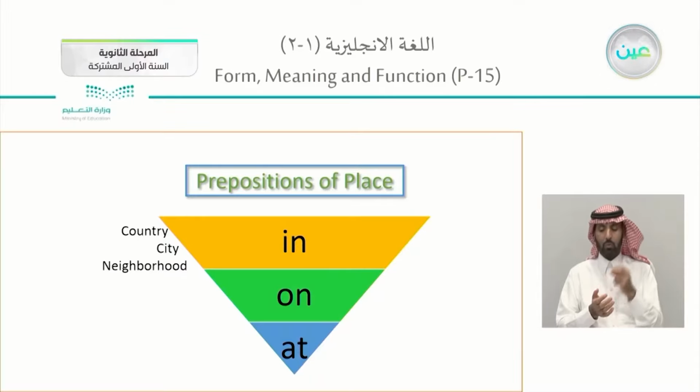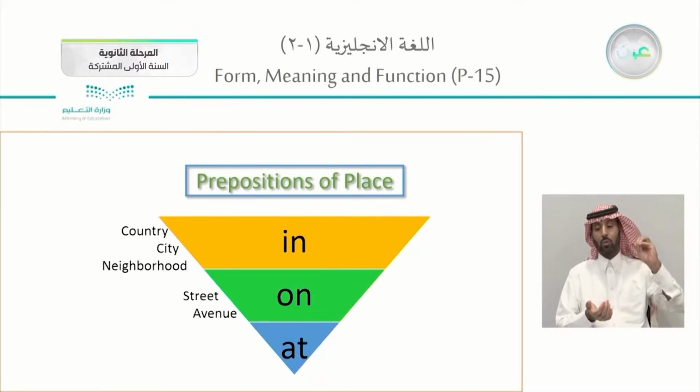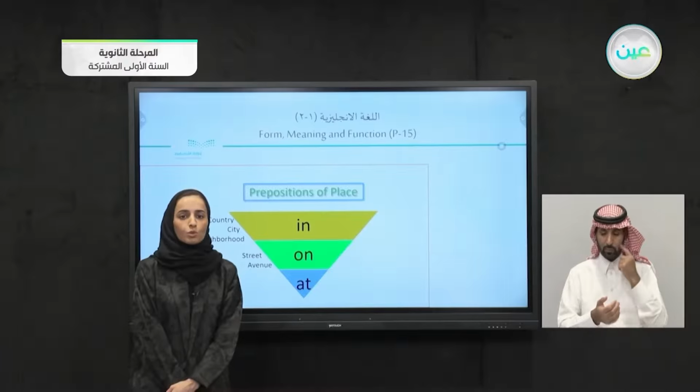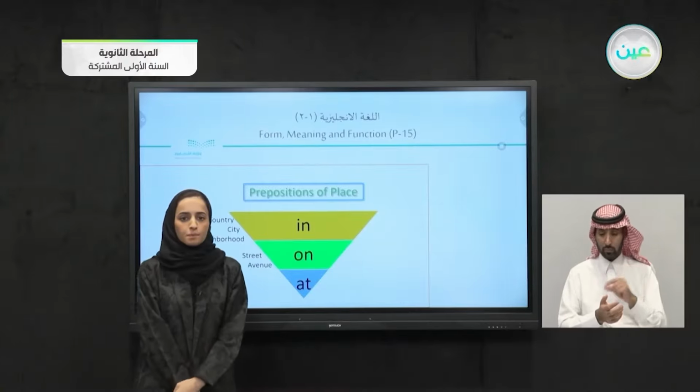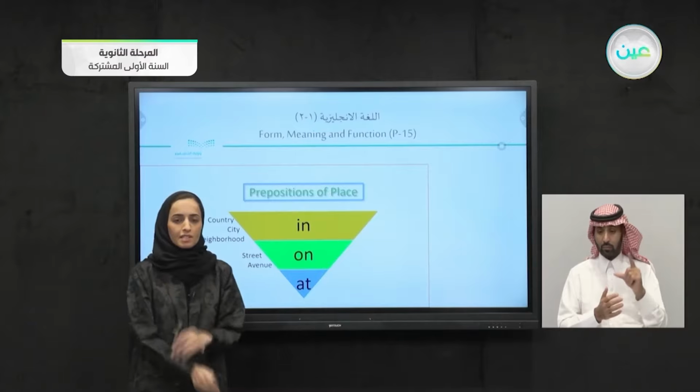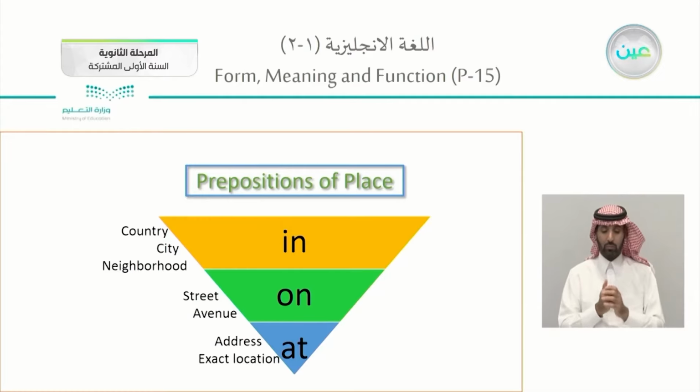What do we have that is smaller? Smaller than a city, a country, or a neighborhood, we have a street or an avenue. Let's say my school is on Pine Street or 2nd Avenue. Any street or avenue, you will use on. What do we have smaller than a street or avenue? We have an address or a location. So where is your school? You will say my school is at the crossing of this or that. Very specific, just like a very specific time, a very specific location. So at this specific location.